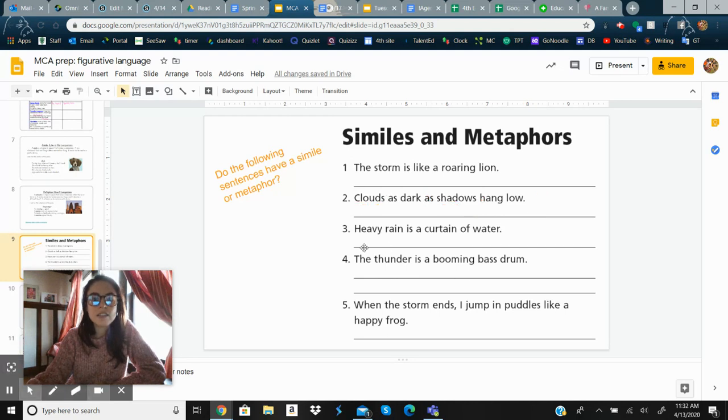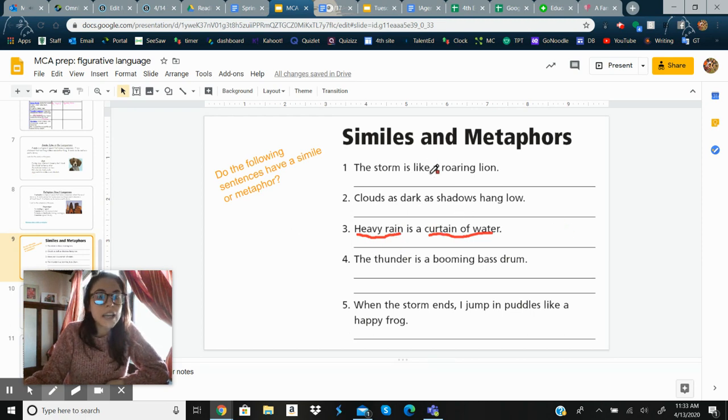All right, let's do the next one. Heavy rain is a curtain of water. Okay, so pause the video. Is it a simile? Is it a metaphor? Let's find out. They're saying heavy rain is a curtain of water. So it's comparing the rain to a curtain of water, okay?